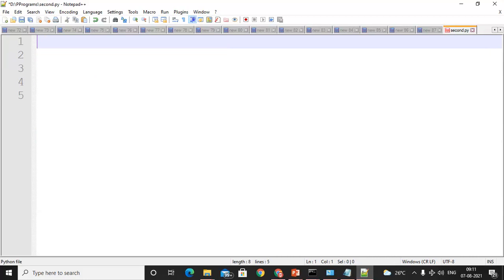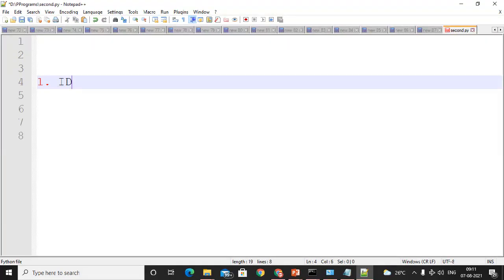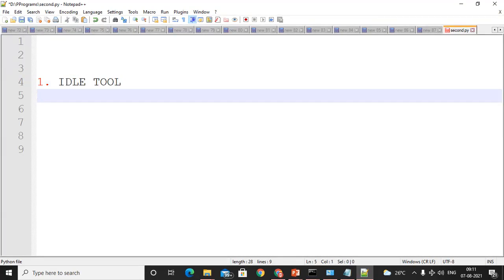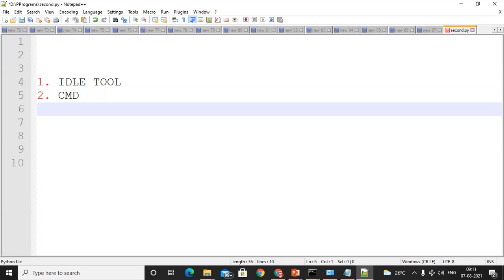So today we cover lots of points. In that section, we execute the program by using IDE. We execute the program by using command prompt.